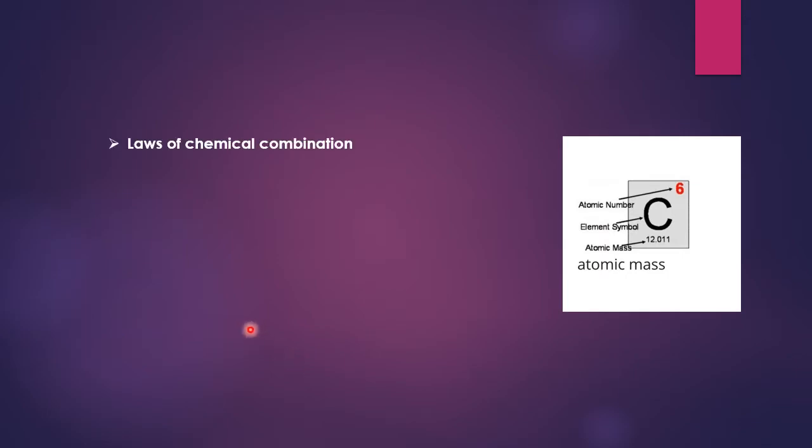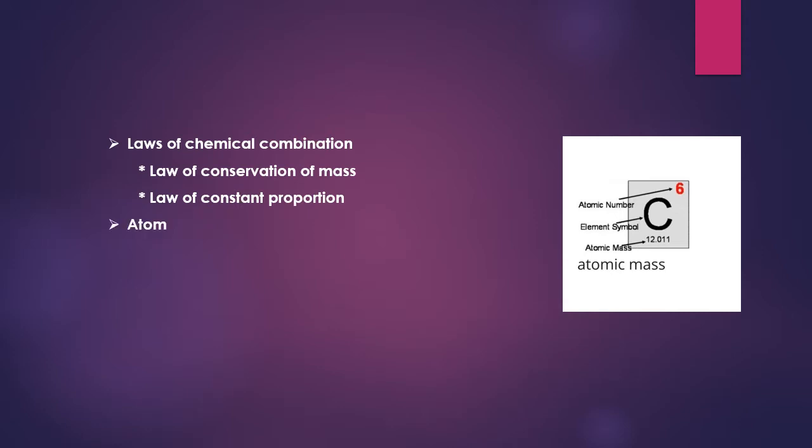The first thing is laws of chemical combination. There are 2 laws. The first one is law of conservation of mass and the second is law of constant proportion. Then atom, then symbols of atom of different substances, and then atomic mass.